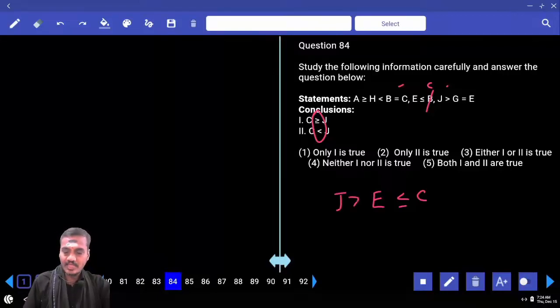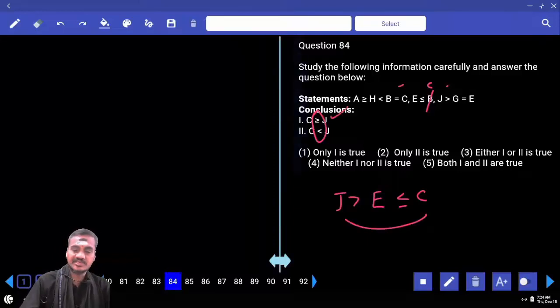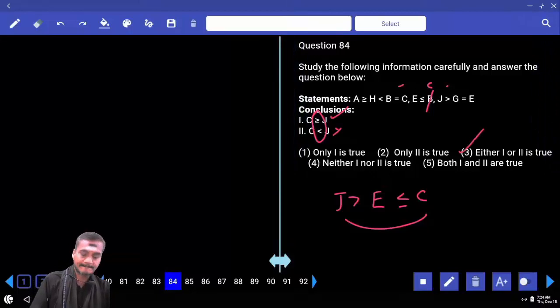Between J and C, there are 2 opposite symbols. 2 opposite symbols means either it can be greater than or equals to, or lesser than, and it's either 1 or 2, choice 3.